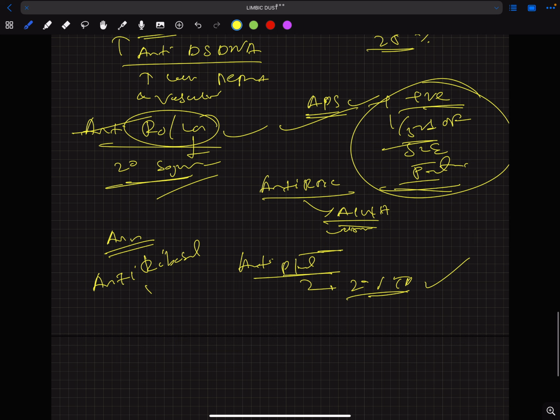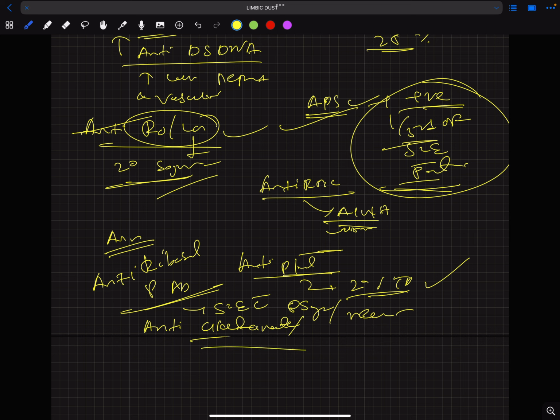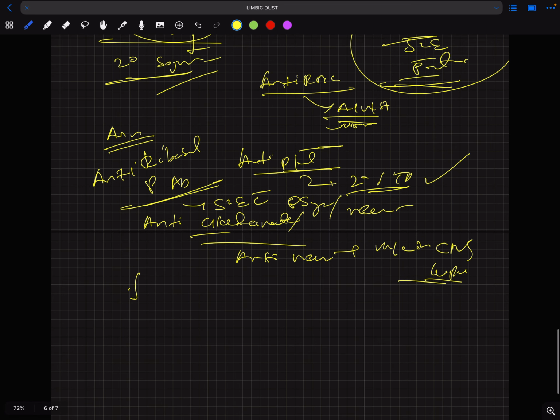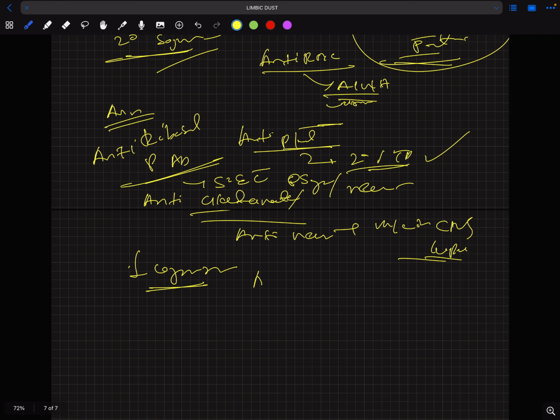Anti-ribosomal P antibody is in SLE with psychosis or neurological manifestations. Another is anti-glutamate antibody or anti-neuronal antibody. It is most common in CNS lupus. So this is an antibody for the CNS manifestation of lupus, that is cognitive decline. Other biomarkers are anti-dsDNA titer. I told you this is a prognostic marker.